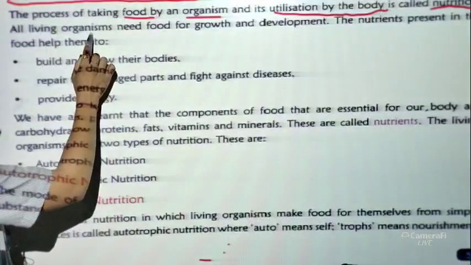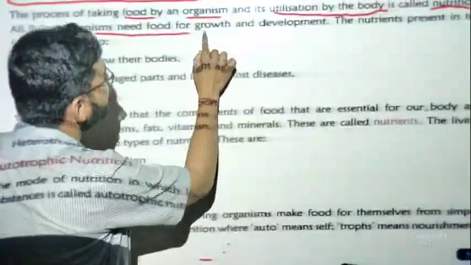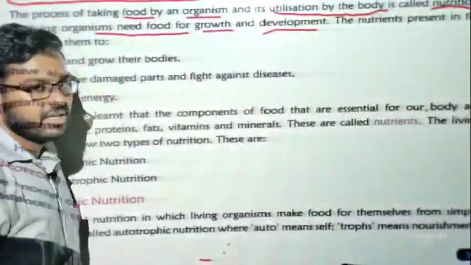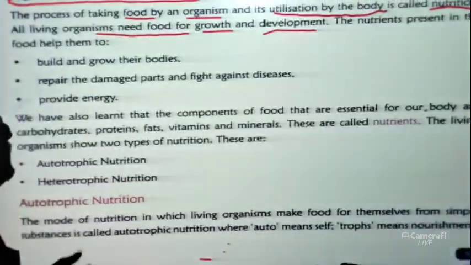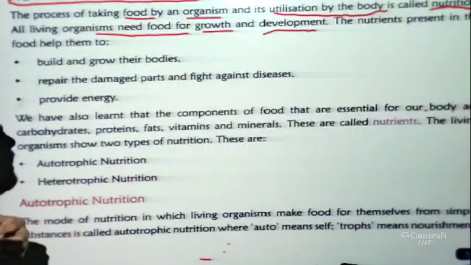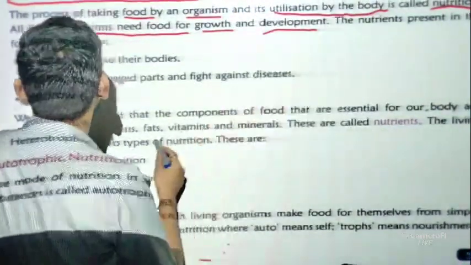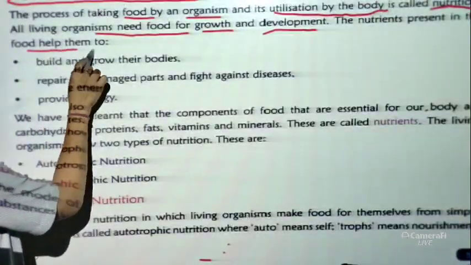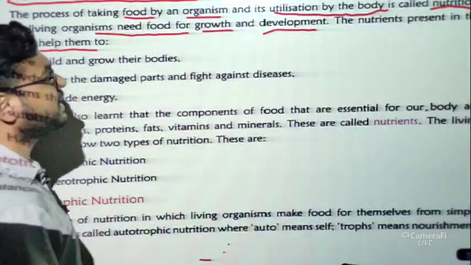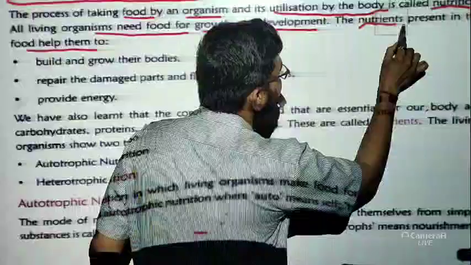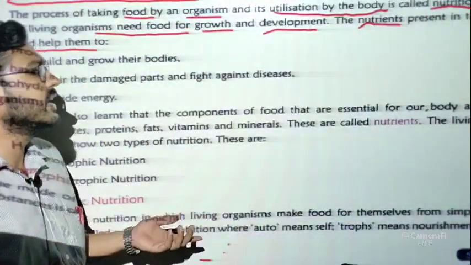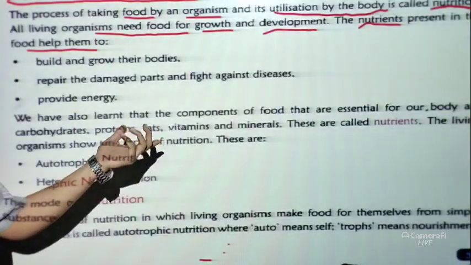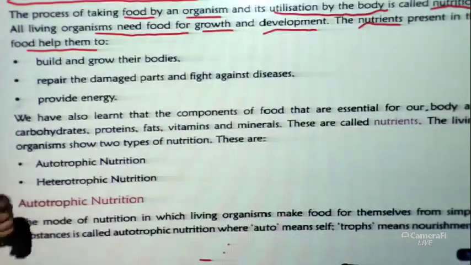Basically, all living organisms need food for growth and development. This thing is very common, that all living organisms need food for growth and development, and the nutrients present in the food help them. These are the works of nutrients, or how nutrients help.